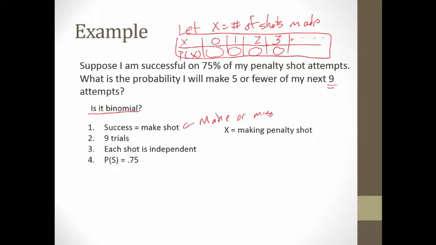So at that point, we could define X, like I did right at the beginning: X is making a penalty shot. Then we could set up our table, find the probabilities, and go. But since we know it's binomial, and I showed you this trick, this opens up the door to using the binomial PDF distribution in the calculator.